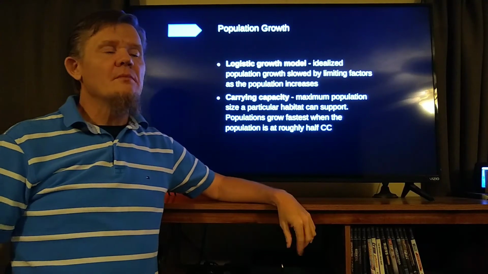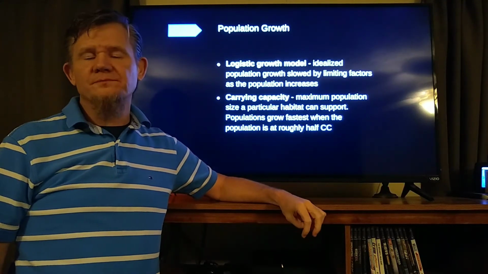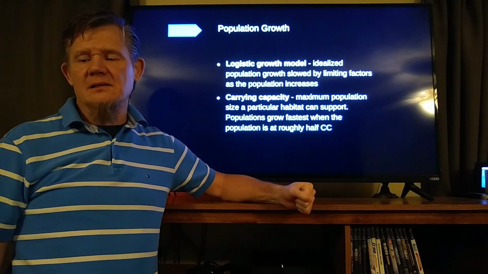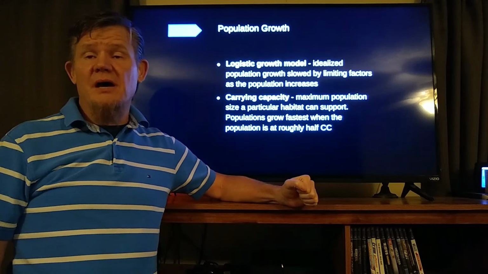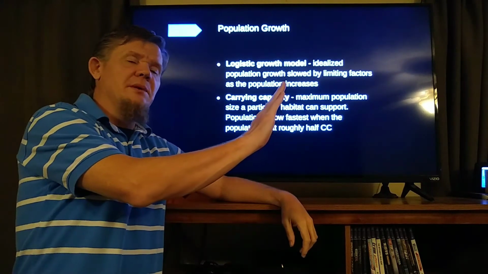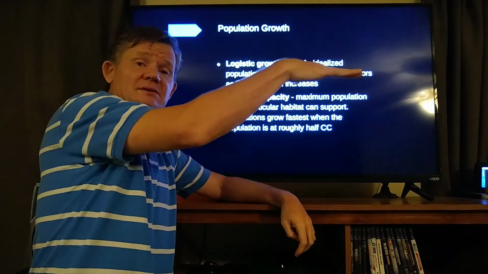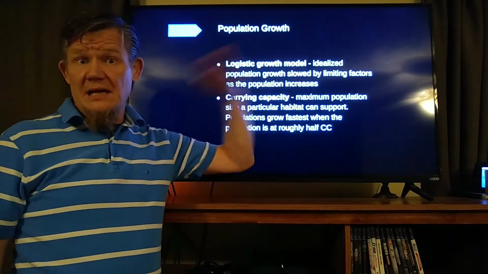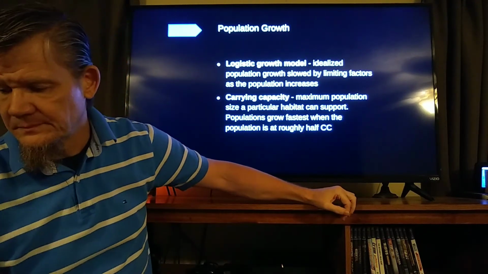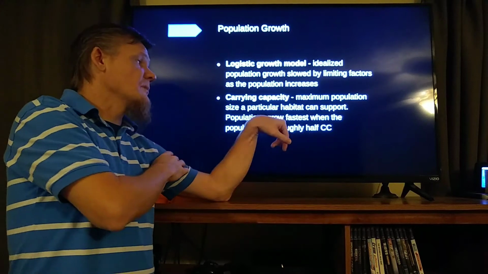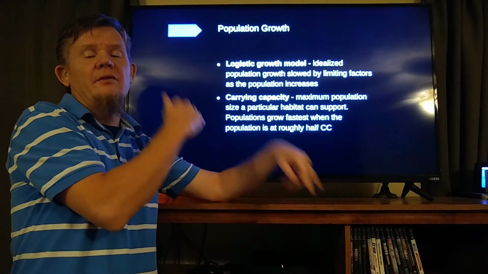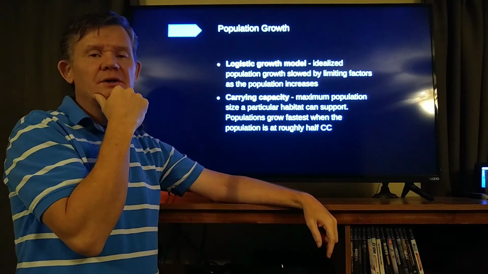There are two growth models. One is the logistic growth model. The logistic growth model is the idealized population growth, which is slowed by those limiting factors. The population increases quite a lot in the beginning and then tapers off and levels off once it reaches that carrying capacity. We already talked about this concept of carrying capacity. Populations grow the fastest when they're about half of the carrying capacity.